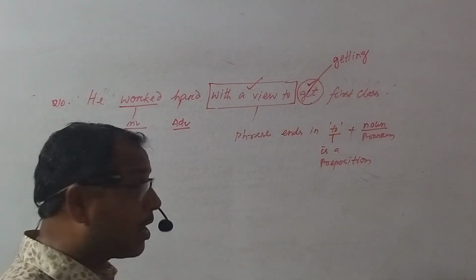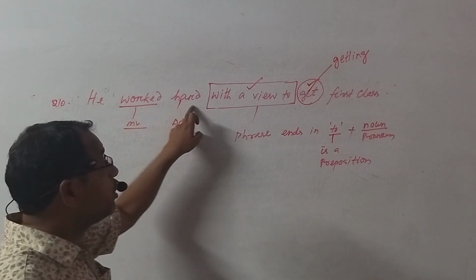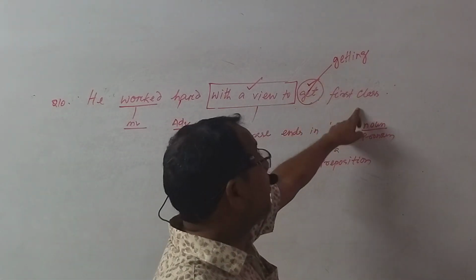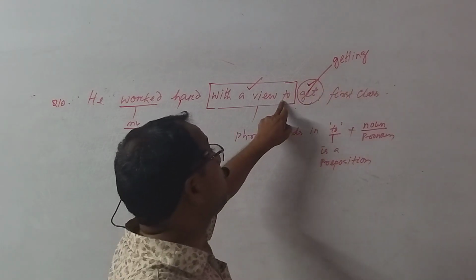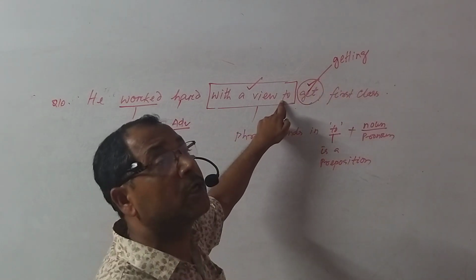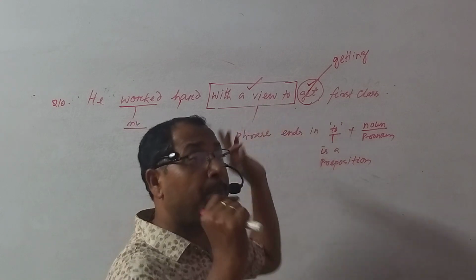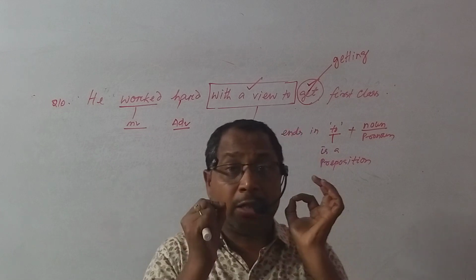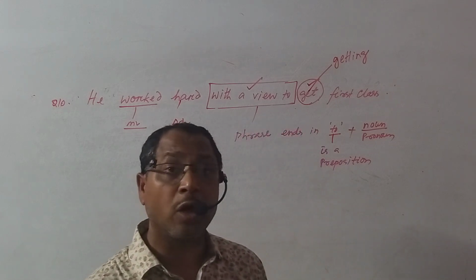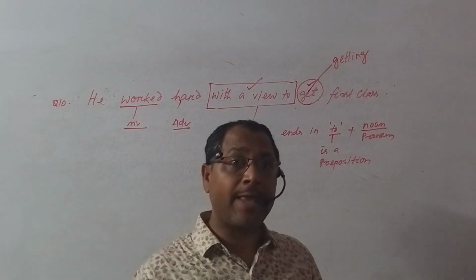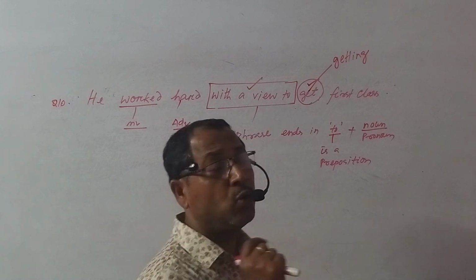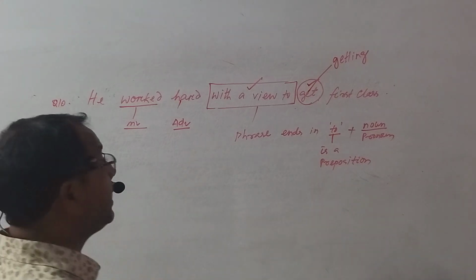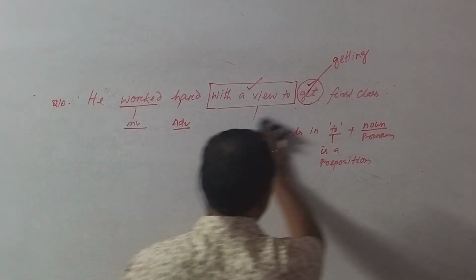He worked hard with a view to getting first class. You see getting. This to is a preposition, and when a phrase ends with a preposition, that should follow a noun or pronoun. Wherever it is given, we have to convert it to a noun. From that point of view we got getting. Did you get the sense?